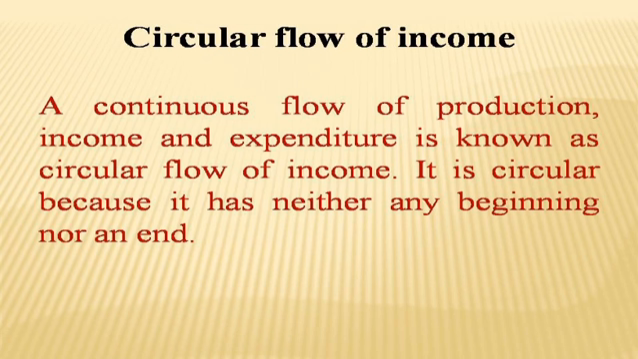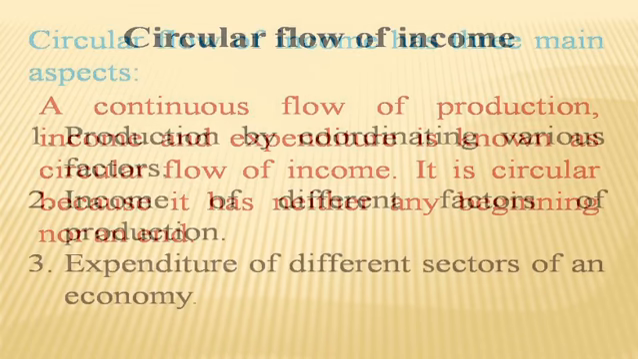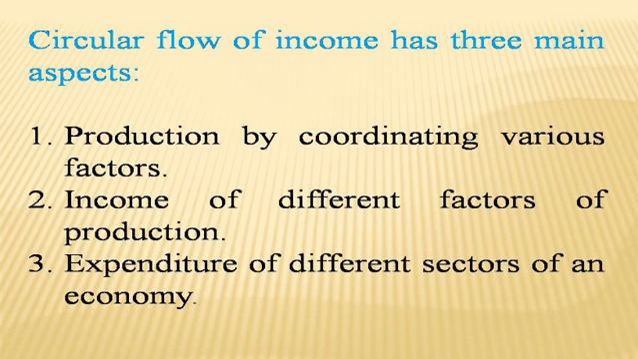So this is our circular flow of income. What does it mean? A continuous flow of production, income and expenditure is known as circular flow of income. And it is known as circular because it has neither any beginning nor any end. So it always continues. So it is a continuous flow. Circular flow of income has three main aspects.